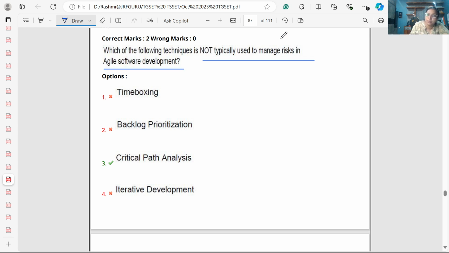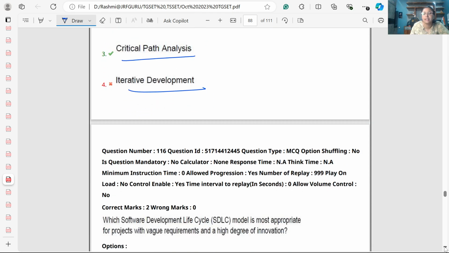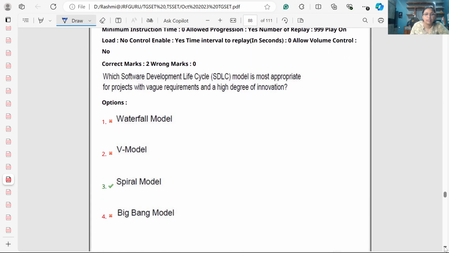Now, which of the following is not typically used to manage risk in Agile? Now, we have a question from software engineering. Which of the following techniques is not typically used to manage risk in Agile software? In Agile software, we have time boxes, a time limit in which we have to perform the task. Backlog prioritization is there, iterative development is there, but we do not do critical path analysis. Critical path analysis is the longest duration in which we complete the project.